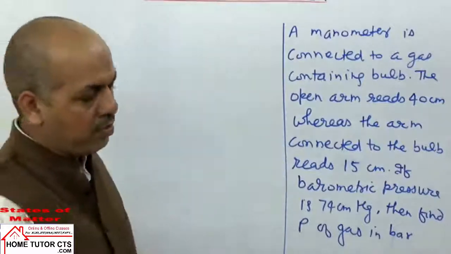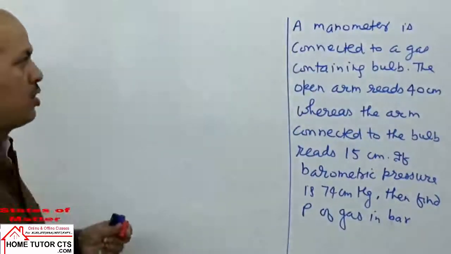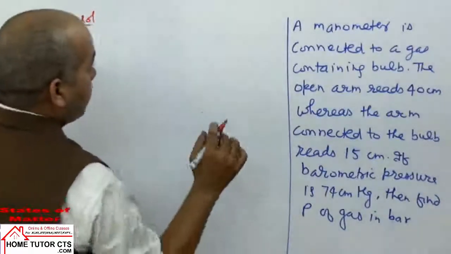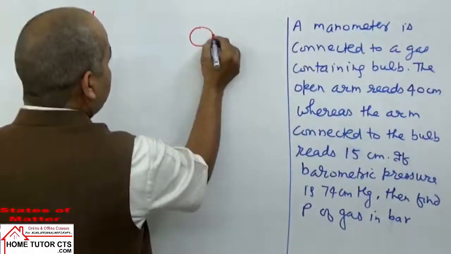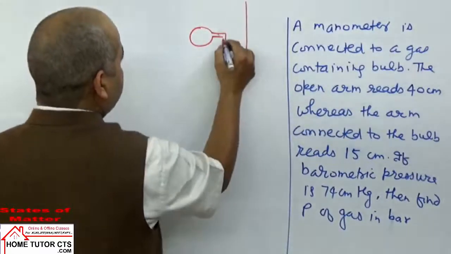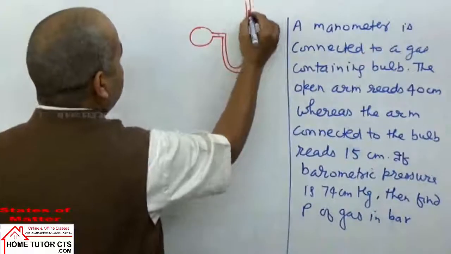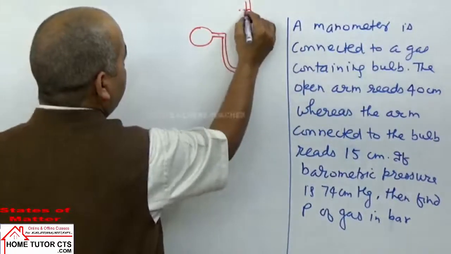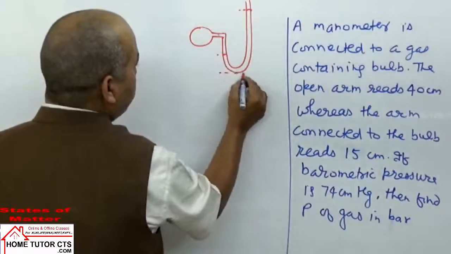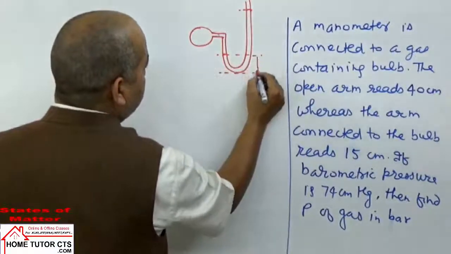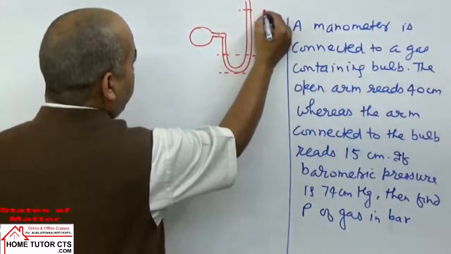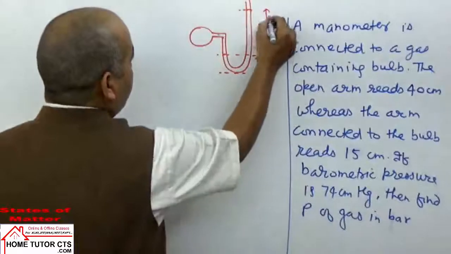Try this question yourself. Now coming to the solution part. Easy question. In solving this question, what is given to us? This can be taken diagrammatically. The shorter arm reading can be taken as 15 centimeter, and the longer arm reading can be taken as 40 centimeter.